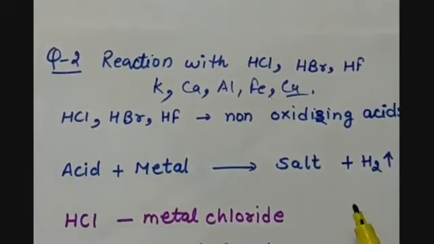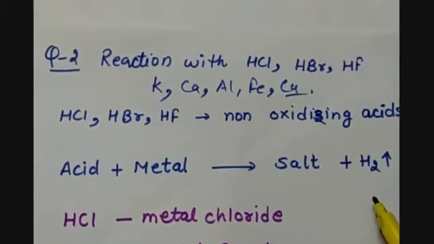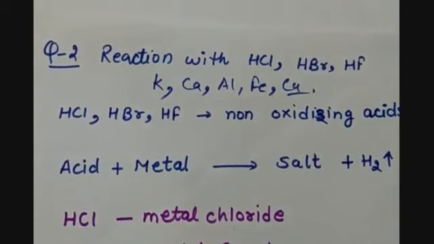And the metals which have a higher standard electrode potential, or are more reactive than the hydrogen present in the acid, can displace the hydrogen from the acid and form a salt.